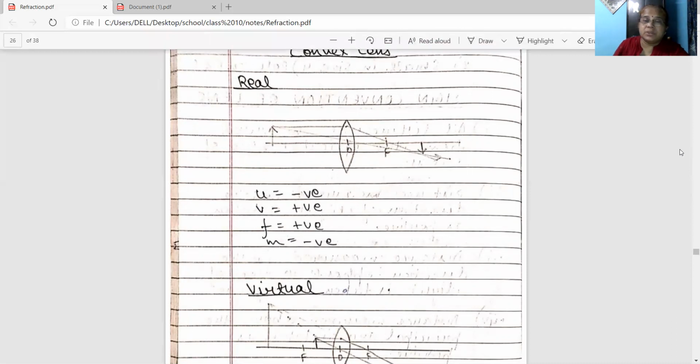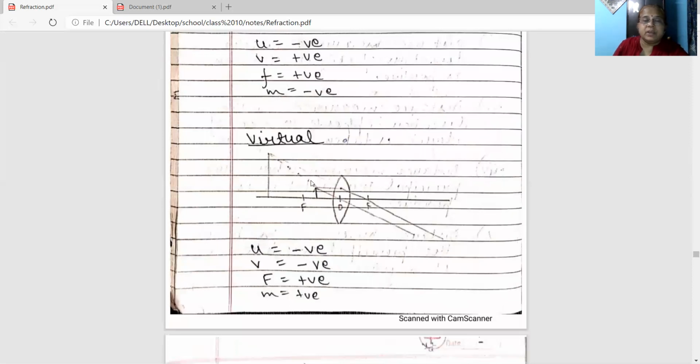Now what happens in case of a convex lens when the image obtained is virtual? See this diagram. Here the object is kept to the left side while the light is moving toward the right. We are measuring the distance from the optical center to the object, so u will be negative. Where the image is obtained, it is on the same side as the object, so v will also be negative. What about the focal length? Focus is to the right of the lens, so it will be positive. And what about the magnification? Since both image and object are above the principal axis, magnification will be positive.